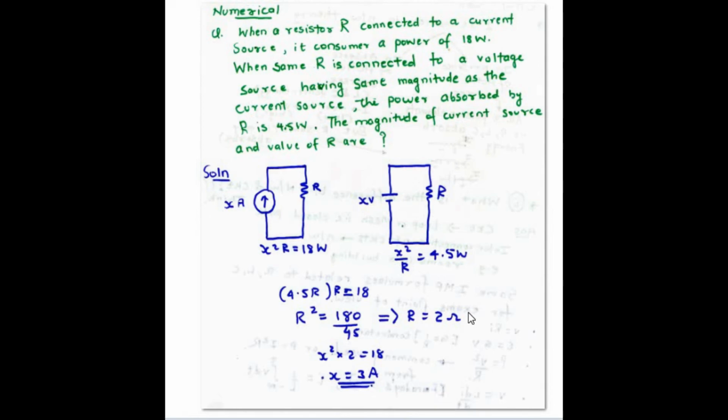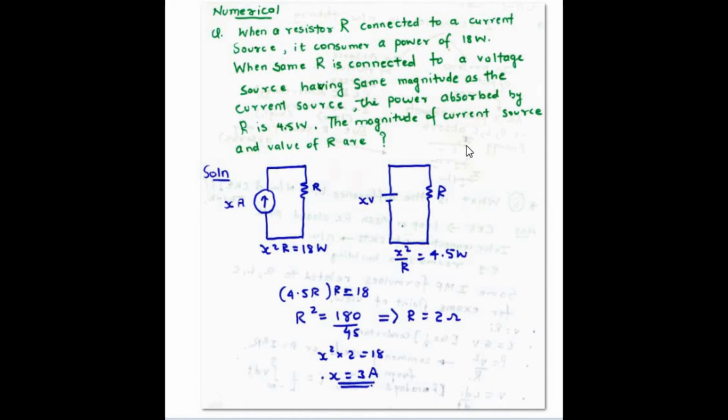This is simple mathematics, very easy to calculate. So we have found the value of R, which is 2 ohms. We can substitute this value of R in any equation and find the value of X, which is 3 amps. So the value of X is 3 amperes.